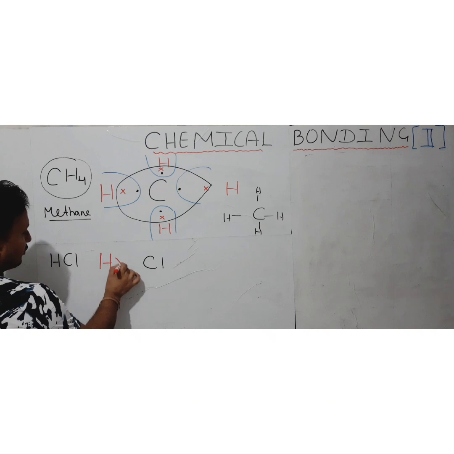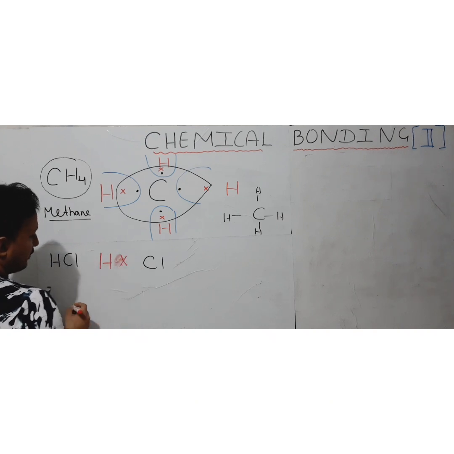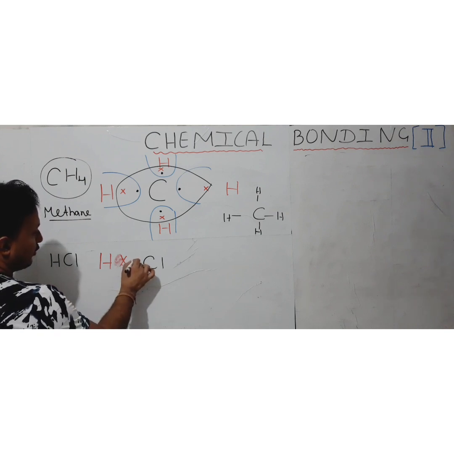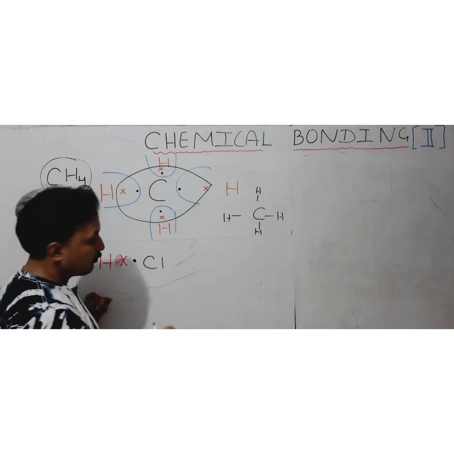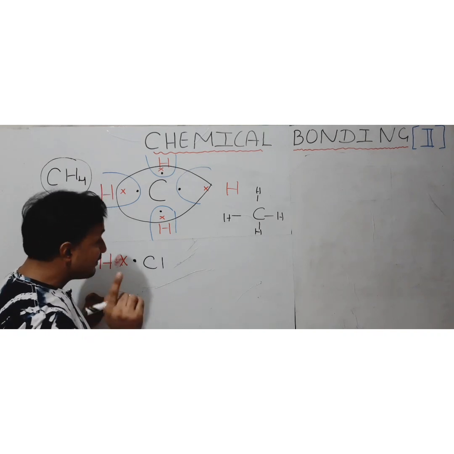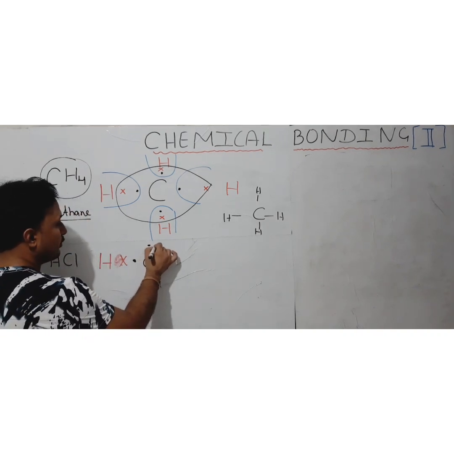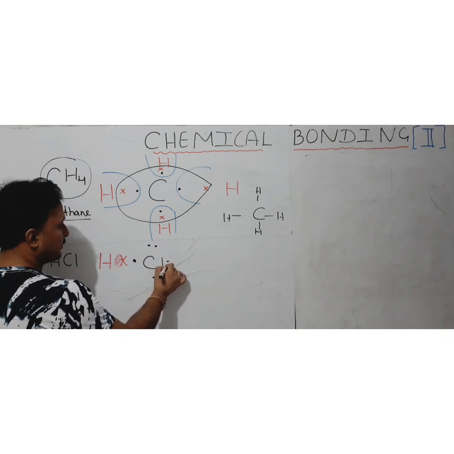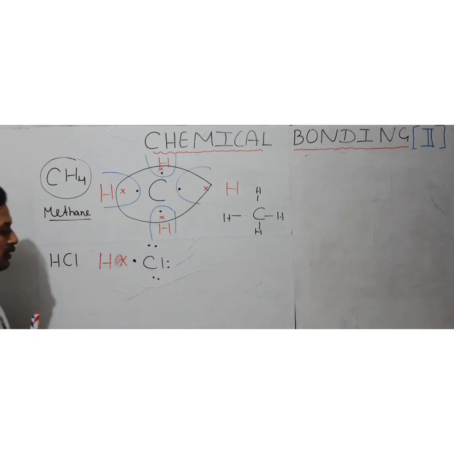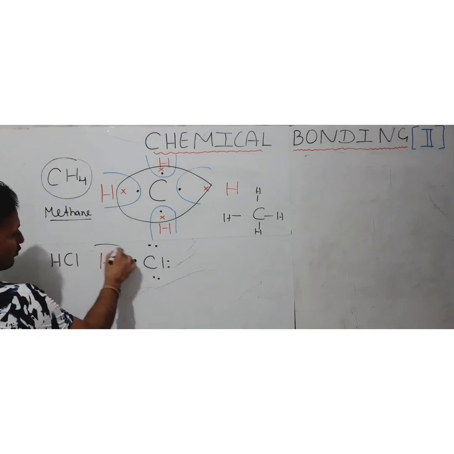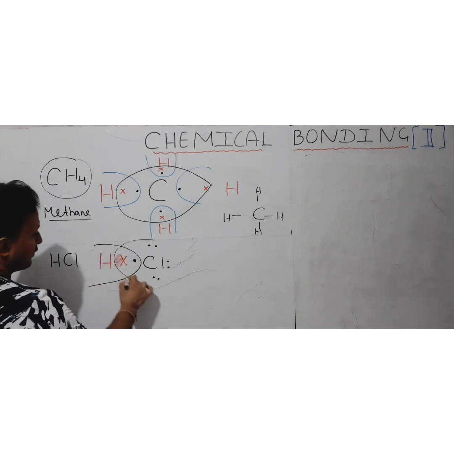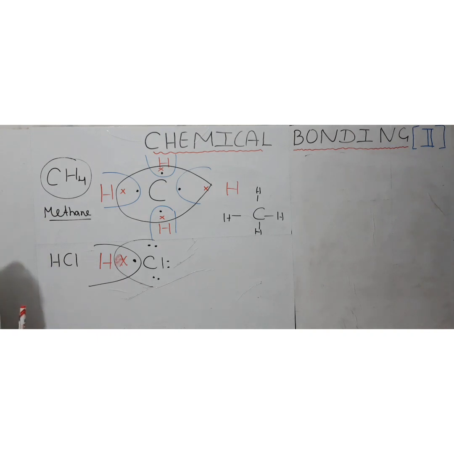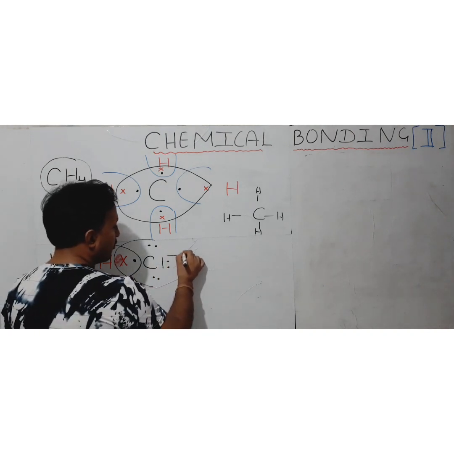The electron of hydrogen I am representing with a cross, and the electron of chlorine I am representing with a dot. Hydrogen has 1 electron, but chlorine has 7 electrons in its valence shell, so it will be represented like this. Now the important thing is that hydrogen and chlorine are going to share 1 electron pair, so it will be like this.